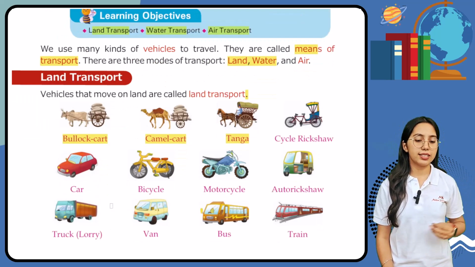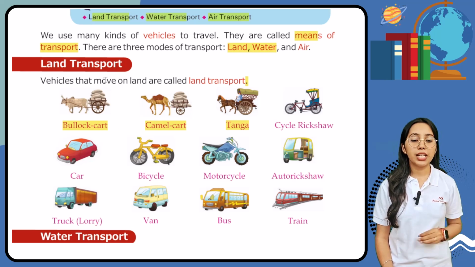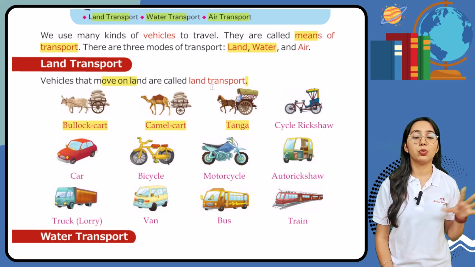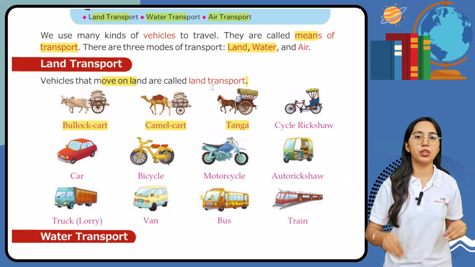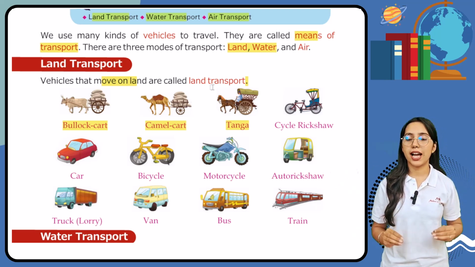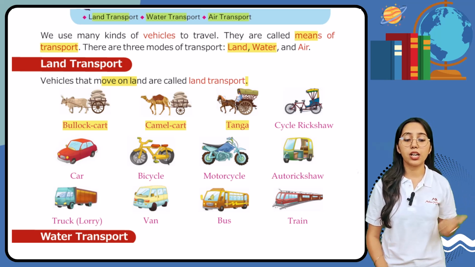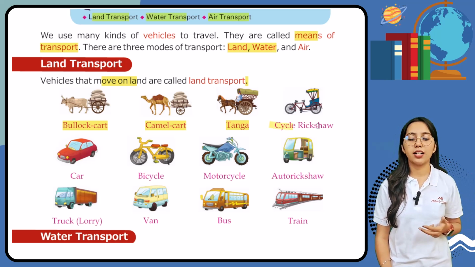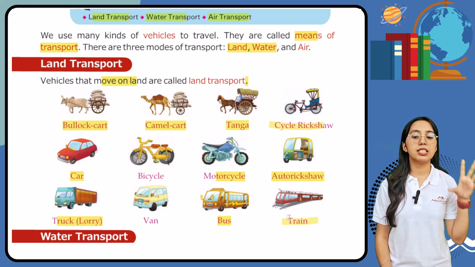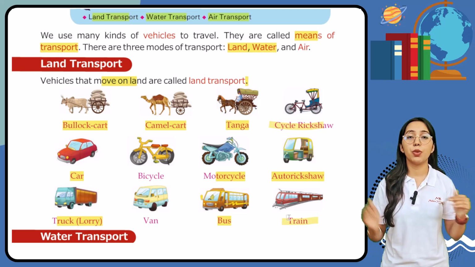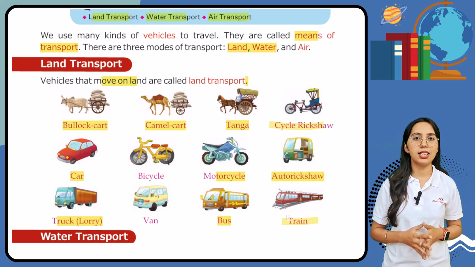So now let's see the land transport. So vehicles that move on land, it is known as land transport. So whatever vehicles you all can see moving on the land, all comes under the land transport. For example, we have bullock cart, camel cart, tanga, cycle rickshaw, car, bicycle, motorcycle, auto rickshaw, truck, van, bus, train. All these vehicles, they come under land transport because all of them are running on land, right?